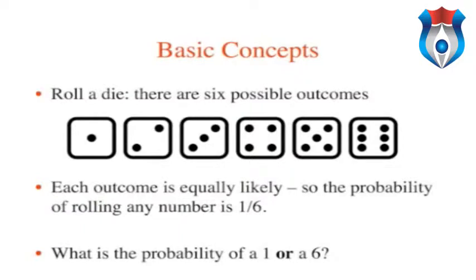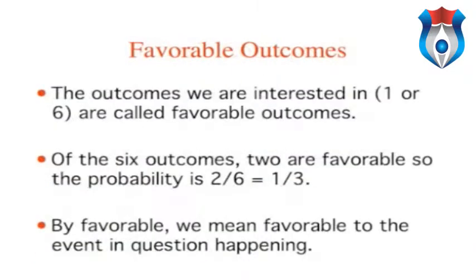What is the probability that either a 1 or a 6 will come up? The 2 outcomes about which we are concerned, a 1 or a 6 coming up, are called favorable outcomes. Given that all outcomes are equally likely, we can compute the probability of a 1 or a 6 by dividing the number of favorable outcomes, 2 in this case, by the total number of possible outcomes, 6 in this case. So the probability of throwing either a 1 or a 6 is 1/3.